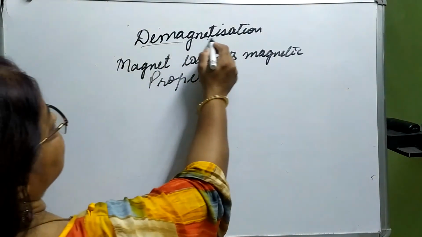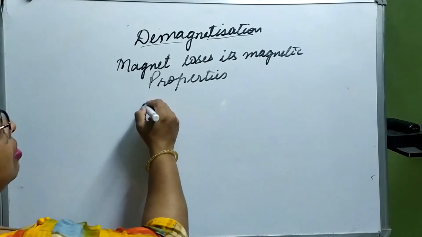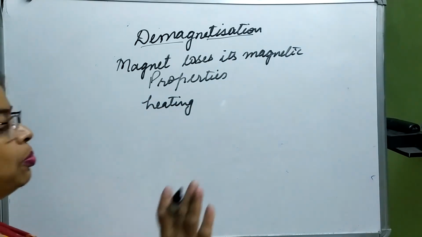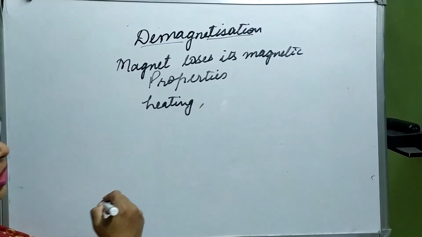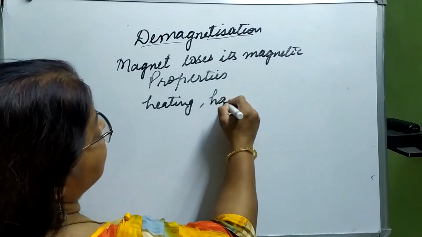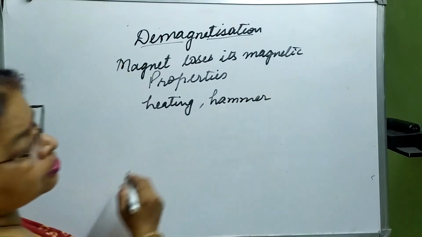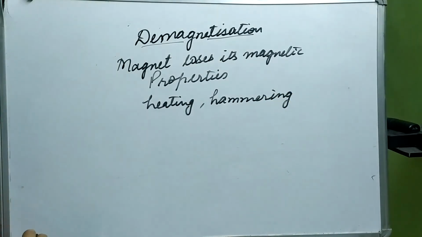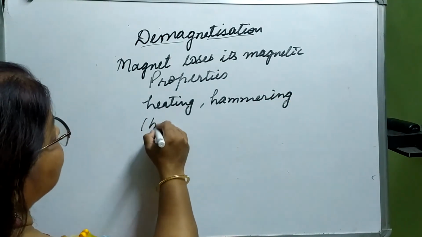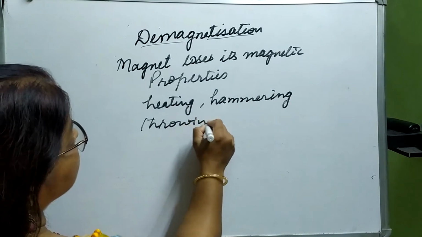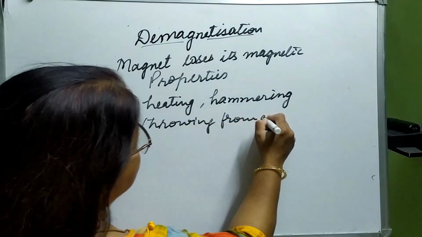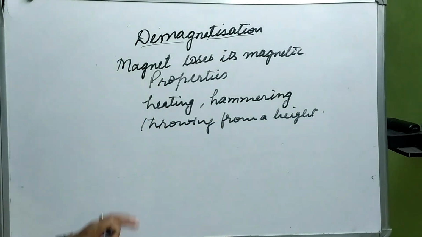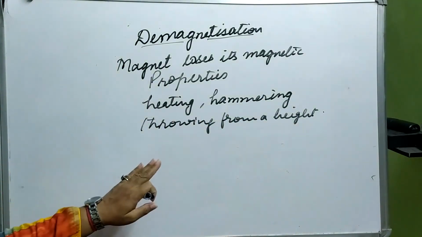So how can we demagnetize any magnet? By heating, throw it in the fire, so the magnetic properties will be lost. Or it can be demagnetized by hammering it, okay, beat it with the hammer, or throwing it from a height. Okay, so these are a few methods which can demagnetize a magnet.